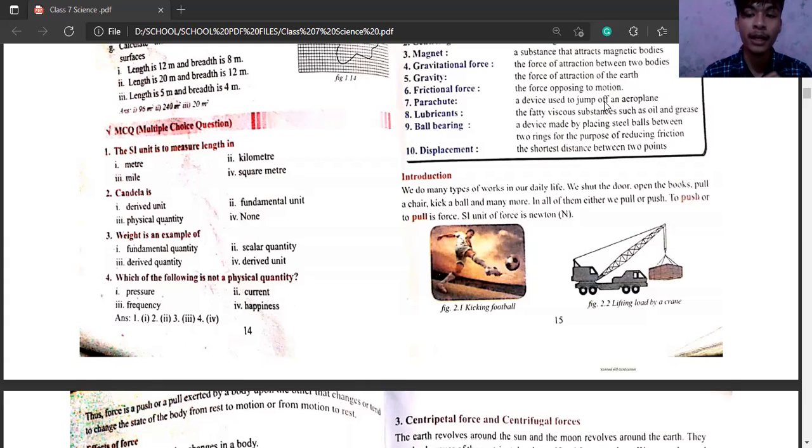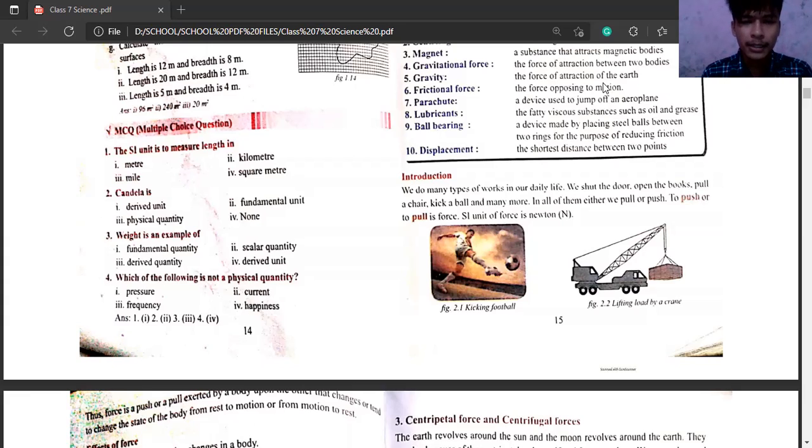Similarly, if you have to pull a chair or raise a chair, if you have to lift that, then at that time you will apply force. And if you have to kick a ball, at that time also you will apply force.